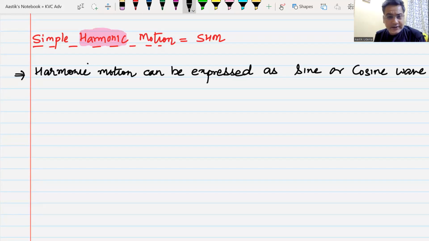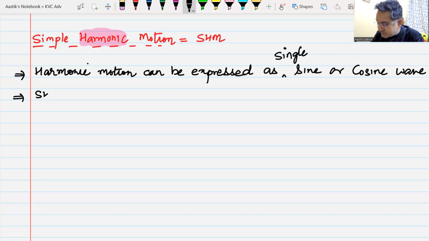Any motion that can be expressed in terms of a single sine or cosine wave, then that motion becomes simple harmonic motion.